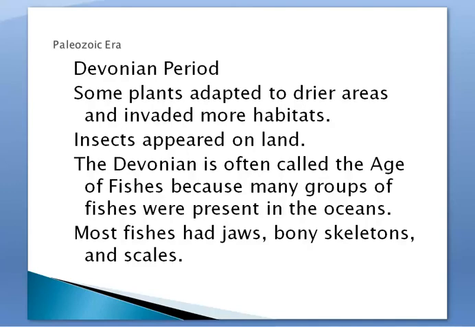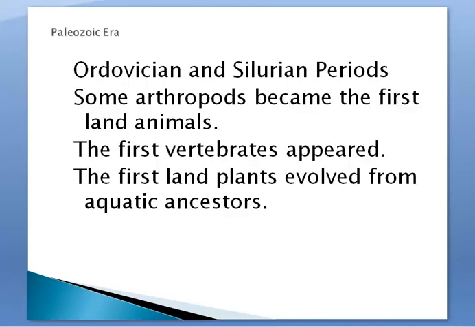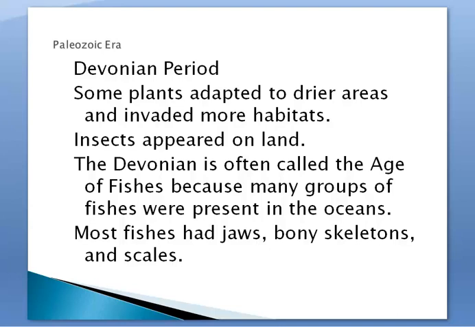So after the Ordovician and Silurian, we had the Devonian, and some plants adapted to drier areas and invaded more habitats. So our first land plants occurred here, and then during the Devonian, they adapted to live in areas where there's less water, so therefore they could colonize more habitats. And then also now insects really appeared, and they started to dominate on land as well.